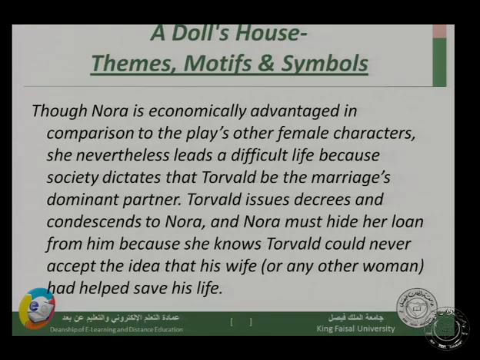Also, though Nora is economically advantaged in comparison to the play's other female characters, she nevertheless also leads a difficult life because society dictates that Torvald be the marriage's dominant partner. Torvald issues decrees and conditions to Nora, and Nora must hide her loan from him because she knows Torvald could never accept the idea that his wife